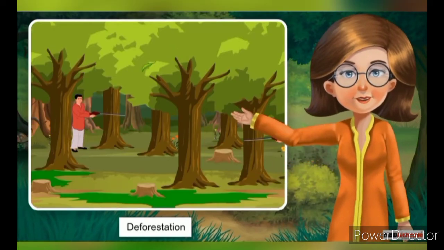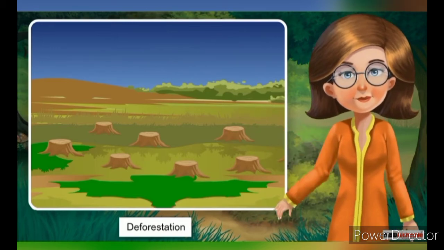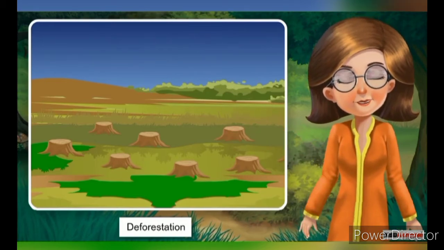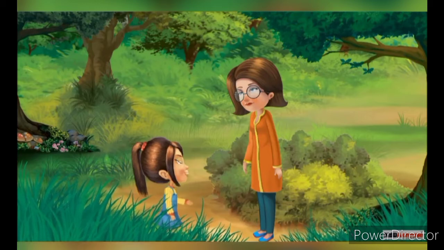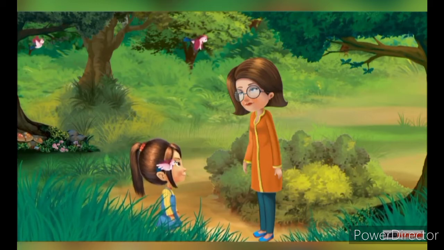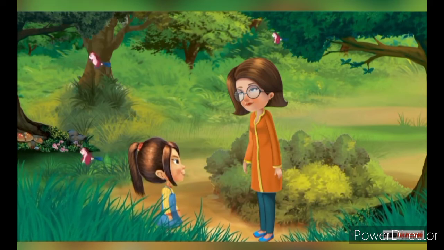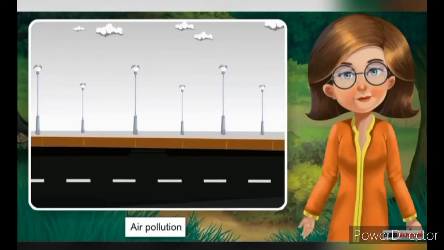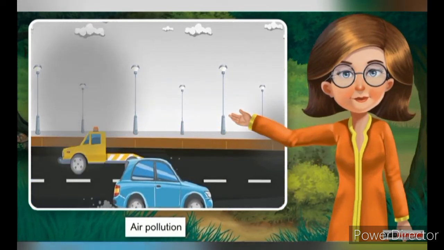Deforestation or cutting down of forests on a large scale increases the occurrence of floods, besides affecting the livelihood of animals and humans. I understand. Deforestation severely damages our environment. Mom, can you state another such example? Human activities have polluted air to a large extent.